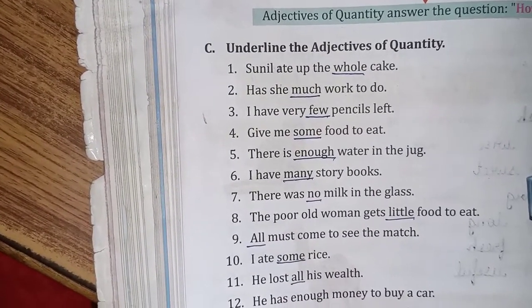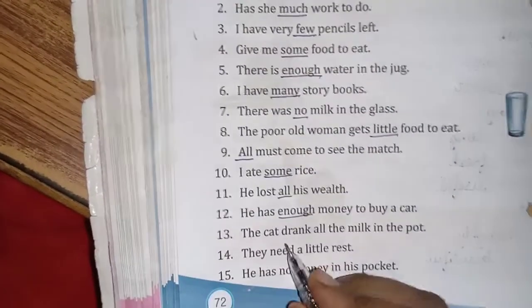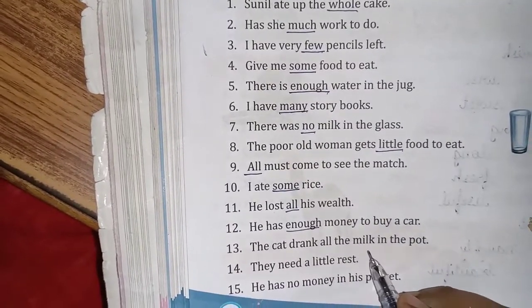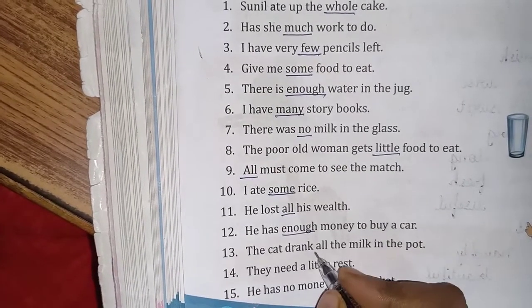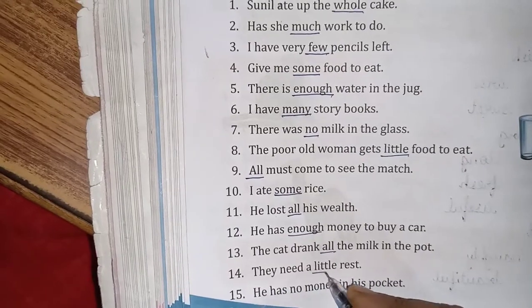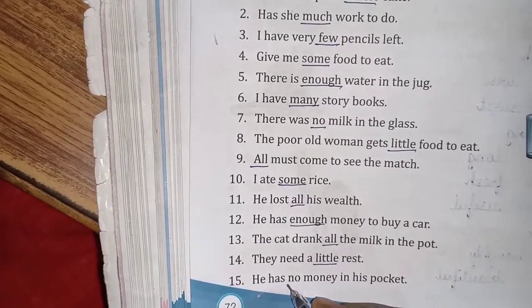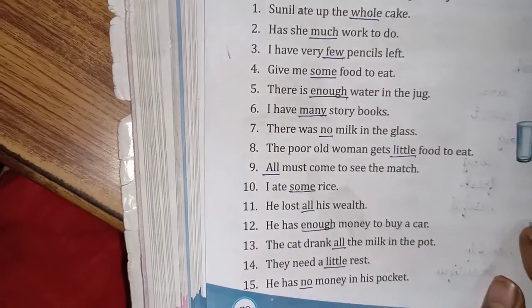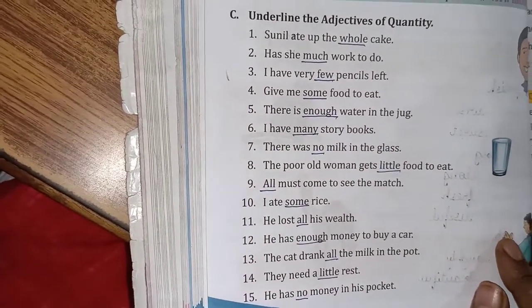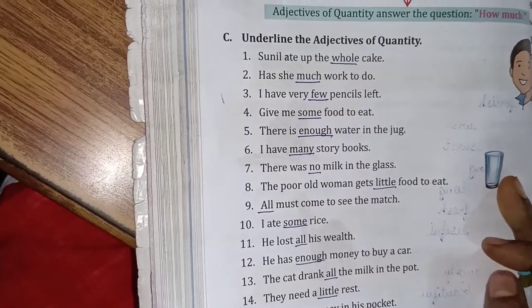He has enough money to buy a car. Enough. The cat drank all the milk in the pot. All. They need a little rest. Little. He has no money in his pocket. No. Okay, children. So all these whatever we underline now for adjective of quantity, it describes how much.